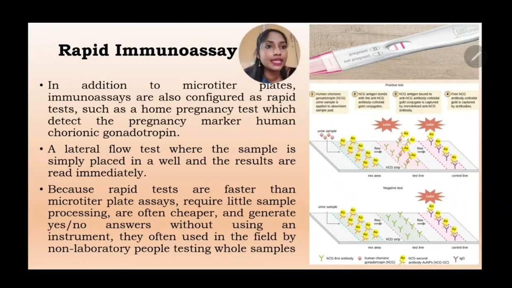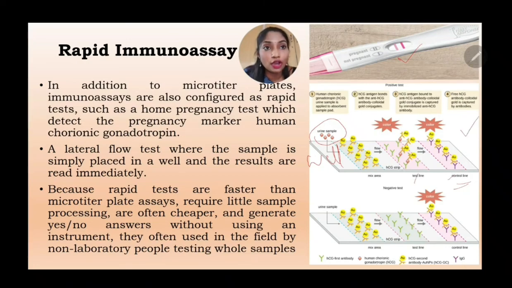Here in the image you can see there are 2 pink lines, which means the person is pregnant. The urine sample is placed in the well and it is made to pass through. We have the control line, which always has to turn pink, which is indicative that the binding has happened. If there is no pink line at all, then the assay itself is wrong, or there is a defect in the assay. If you are getting 2 pink lines, here also pink, here also pink, then the person is pregnant.